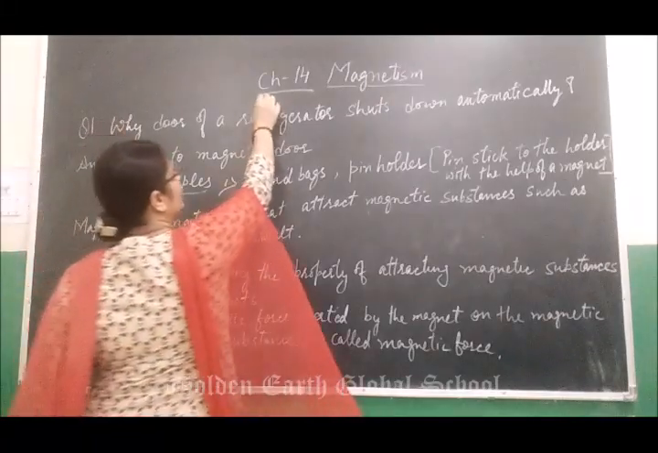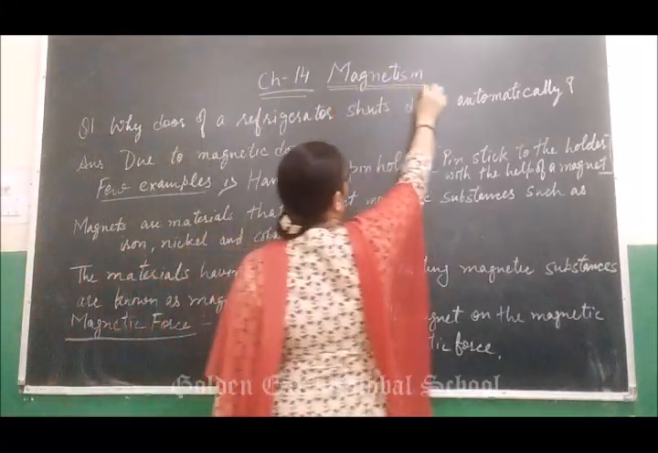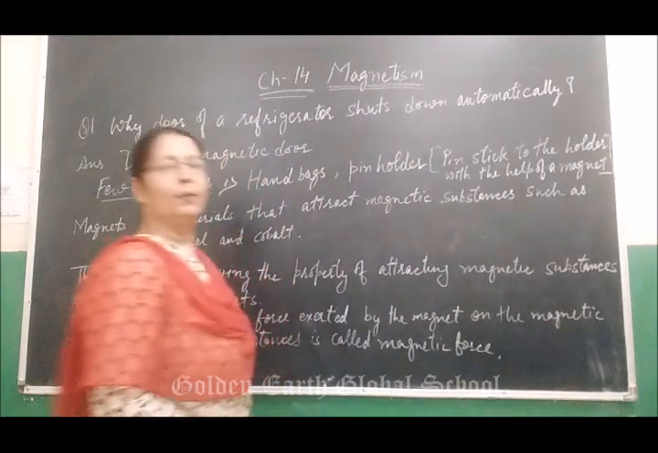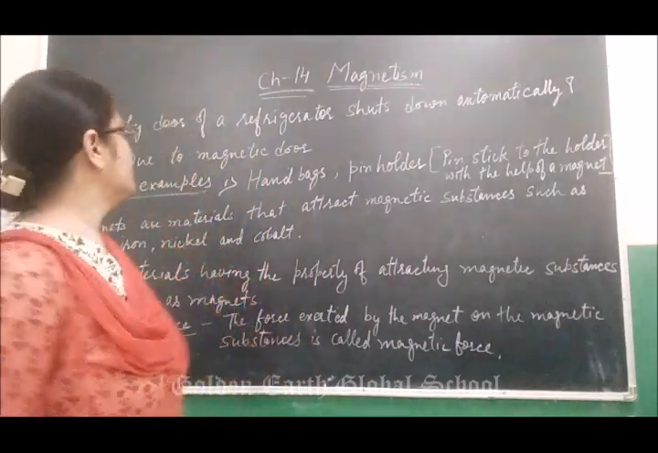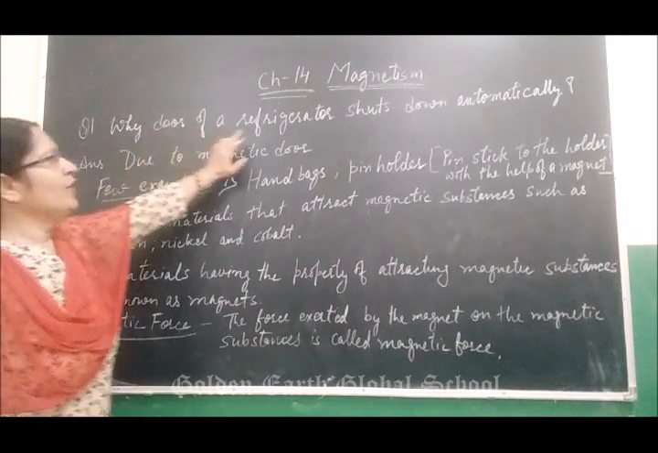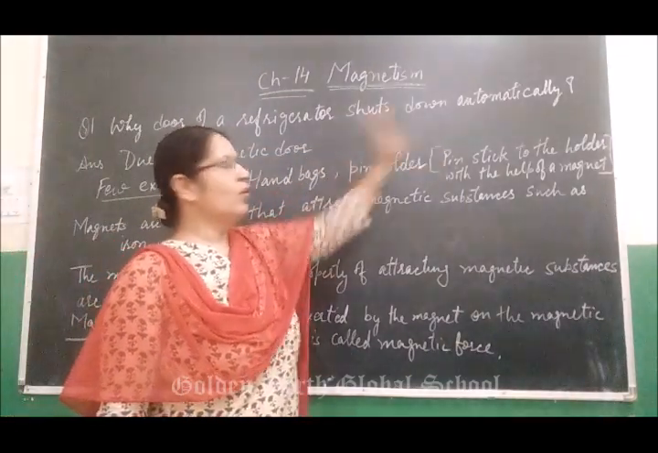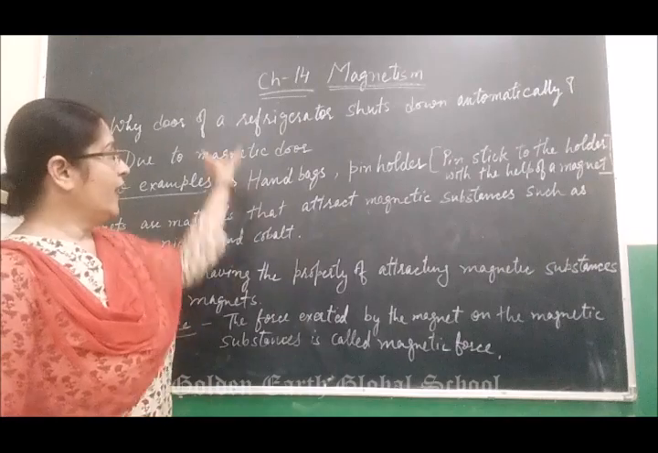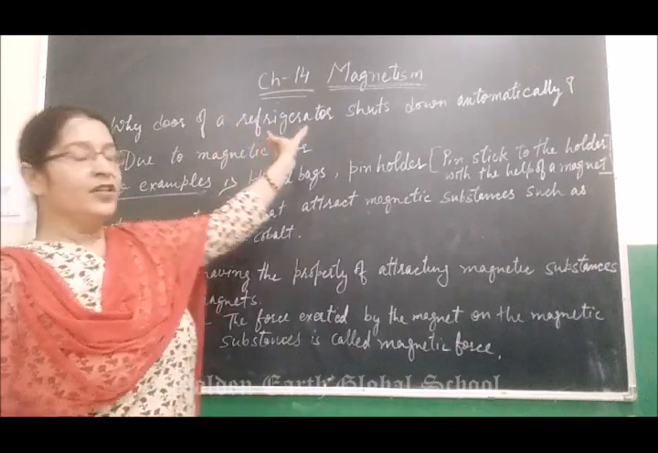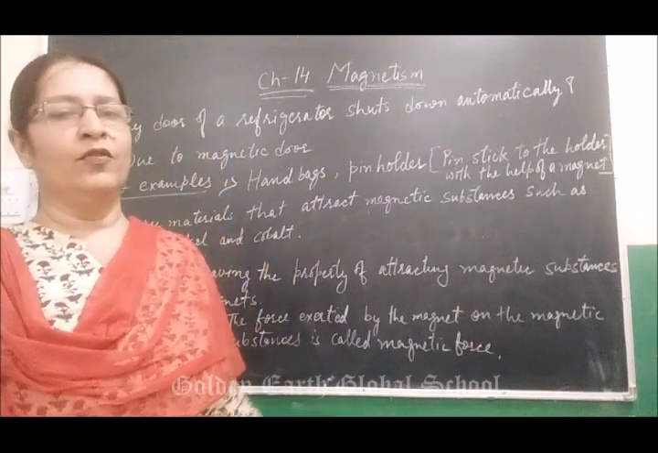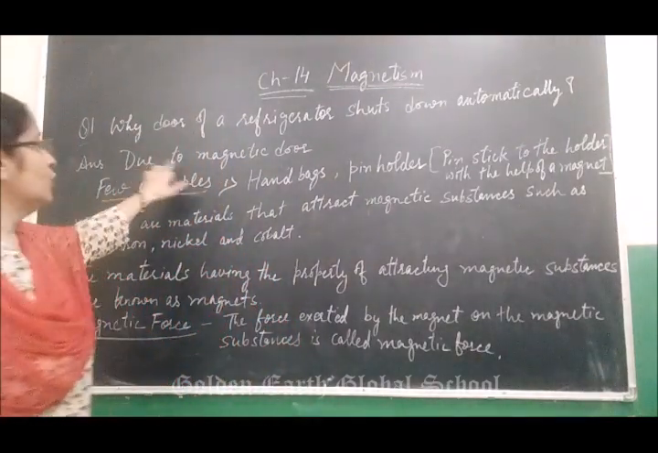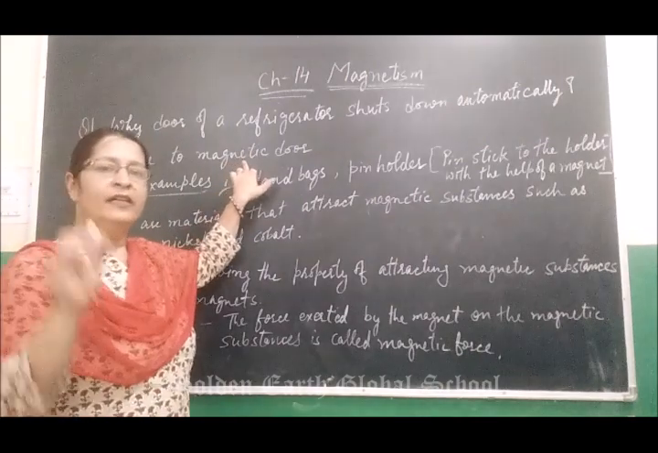This is chapter number 14, magnetism. First of all, I am going to ask one question. Why do the doors of a refrigerator shut automatically? Because of a magnet, due to the magnet fitted in the door.